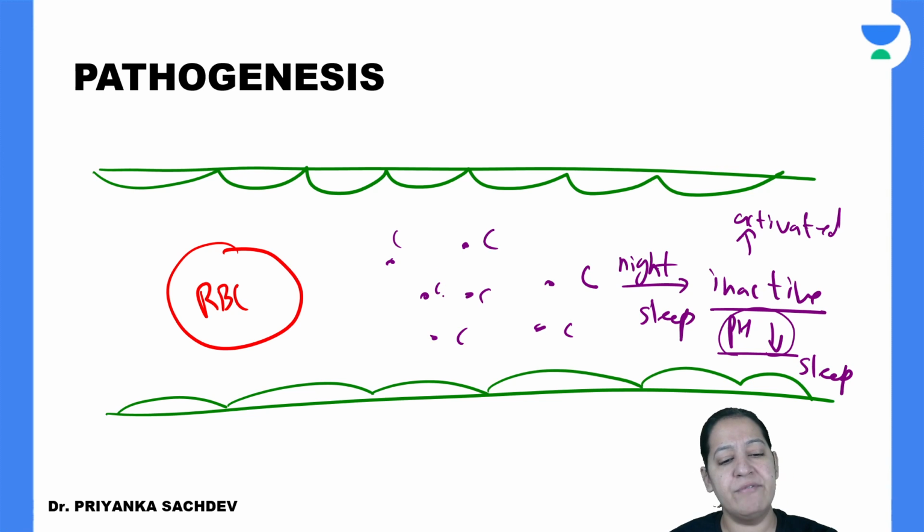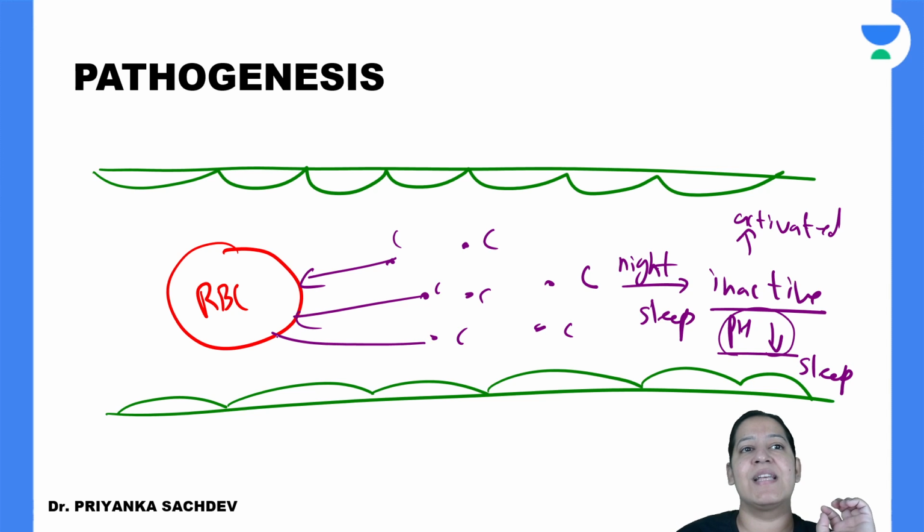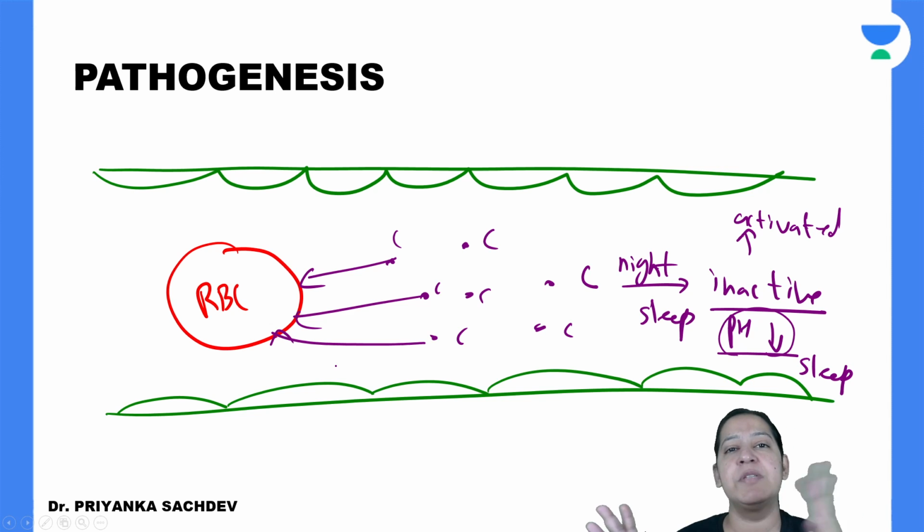So what will happen if this complement gets activated? The activated complement will attack the cell membrane of various cells and destroy them. So they will destroy RBC, WBC and platelets. You will say, ma'am, if they destroy RBC, WBC, platelets, we should all have pancytopenia because we all sleep at night, so complement gets activated inside all of us. So why doesn't the complement cause lysis of the cell membrane of RBC, WBC, platelets in all of us?